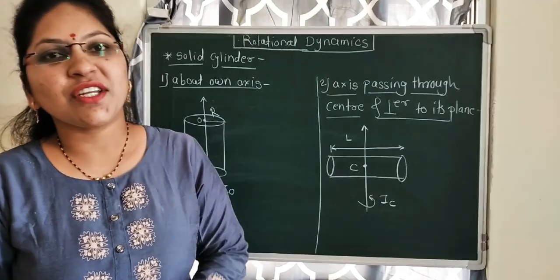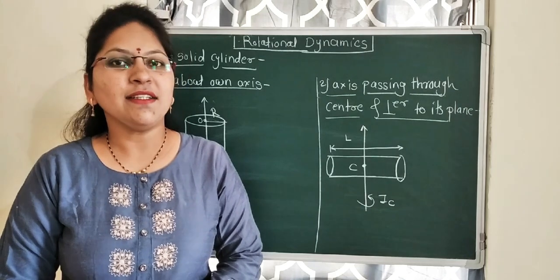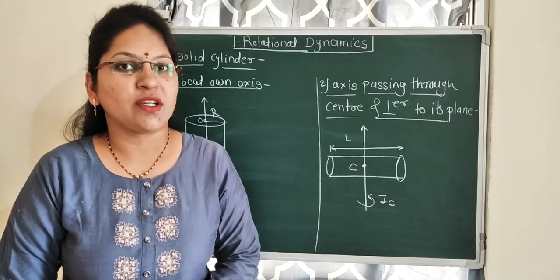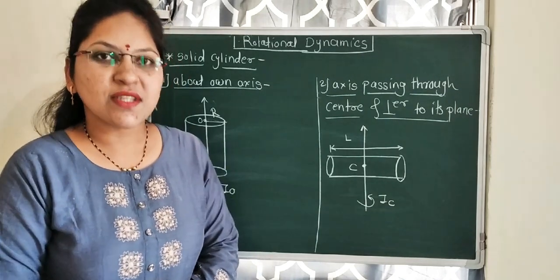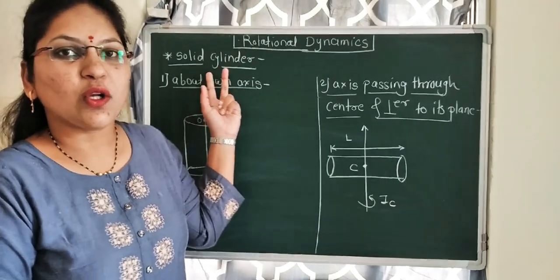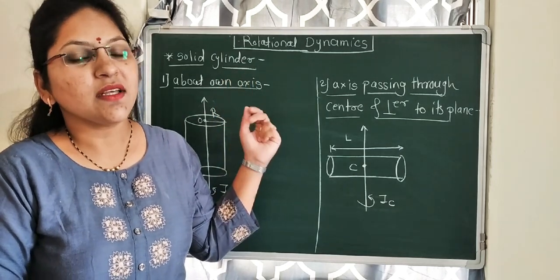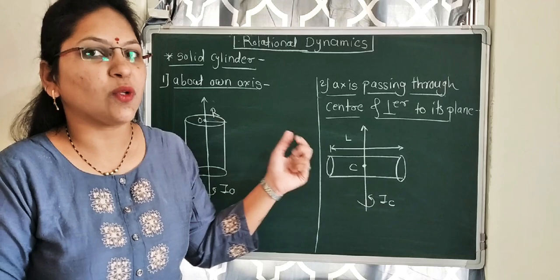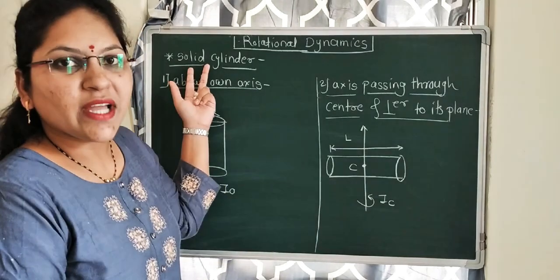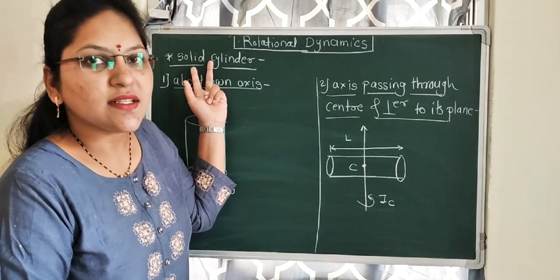Students, in the last lecture we studied the moment of inertia of the ring, disc, and metal rod. Today we are going to study the moment of inertia of the solid cylinder, hollow cylinder, solid sphere, hollow sphere, solid cone, and half hollow cone. First, we are studying the moment of inertia of the solid cylinder.